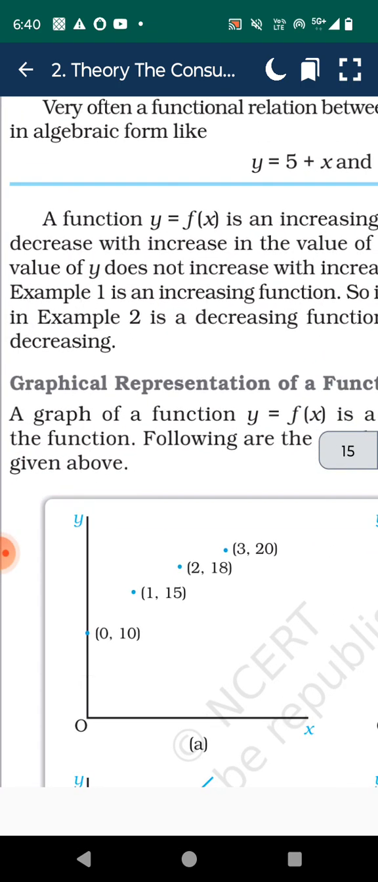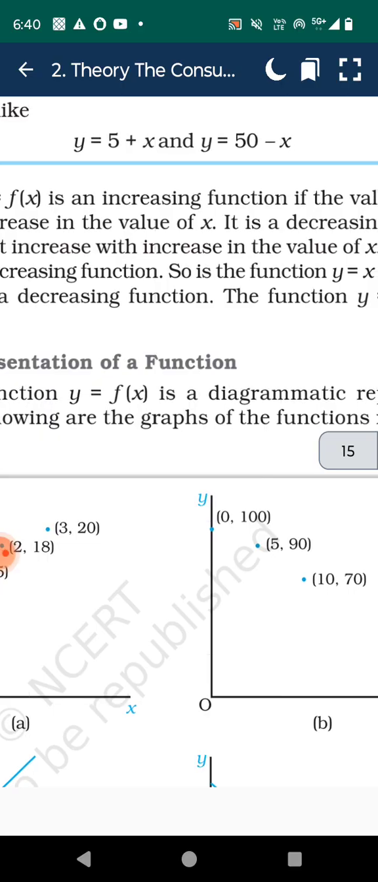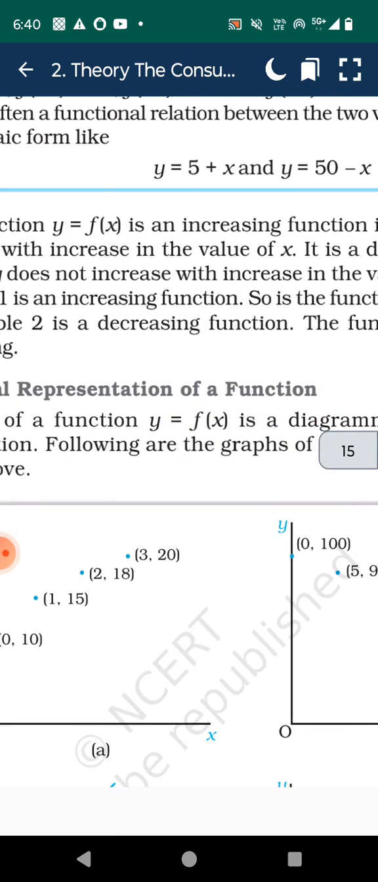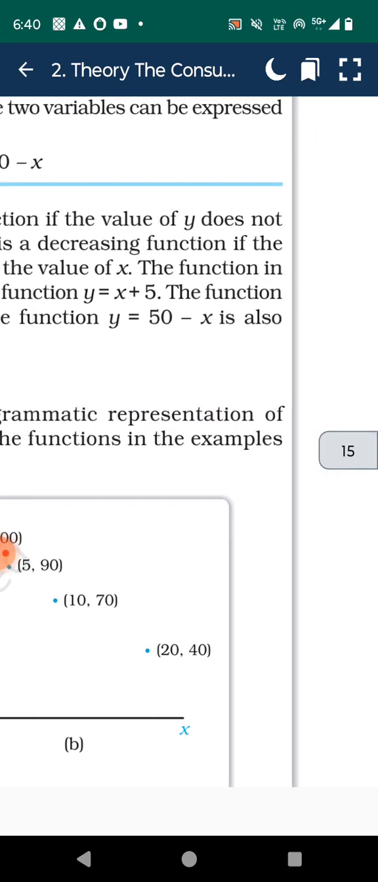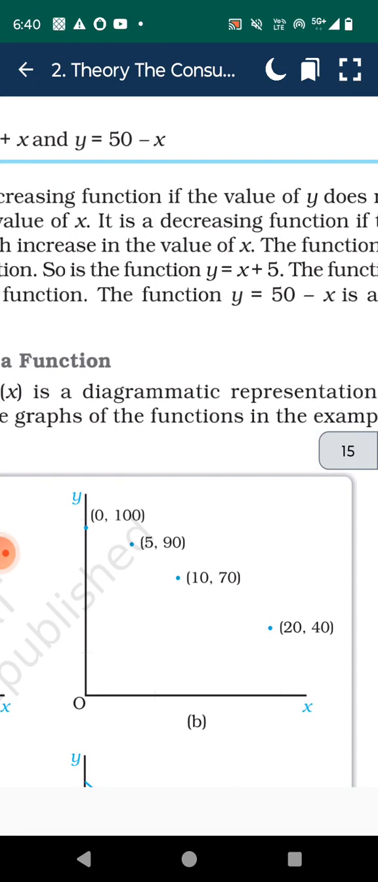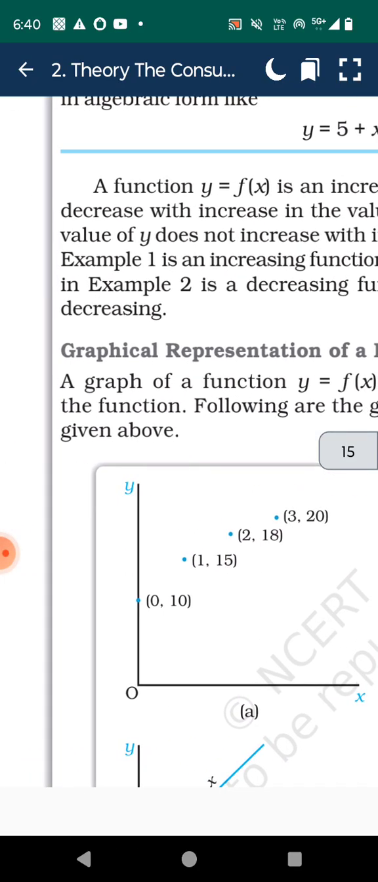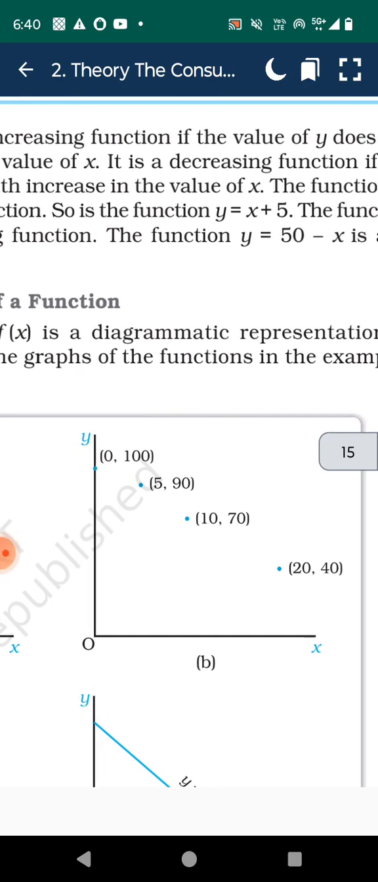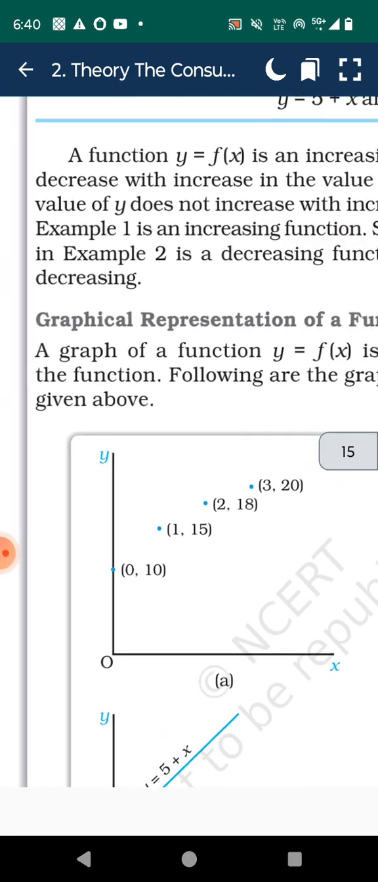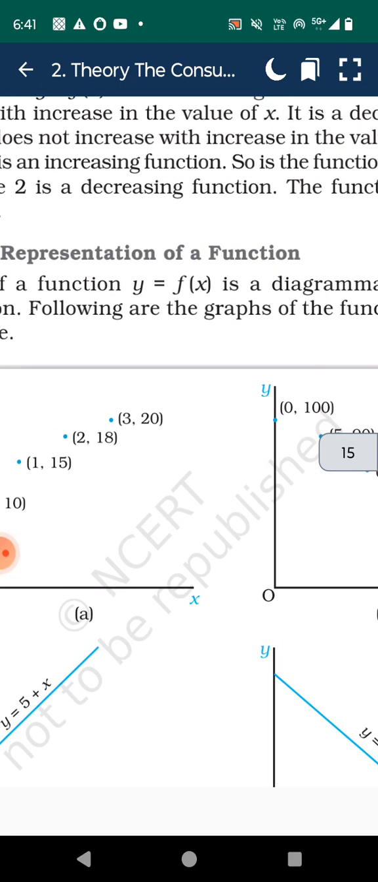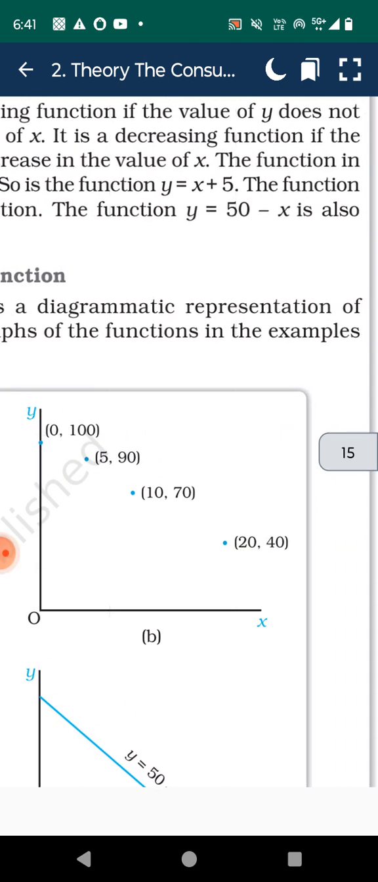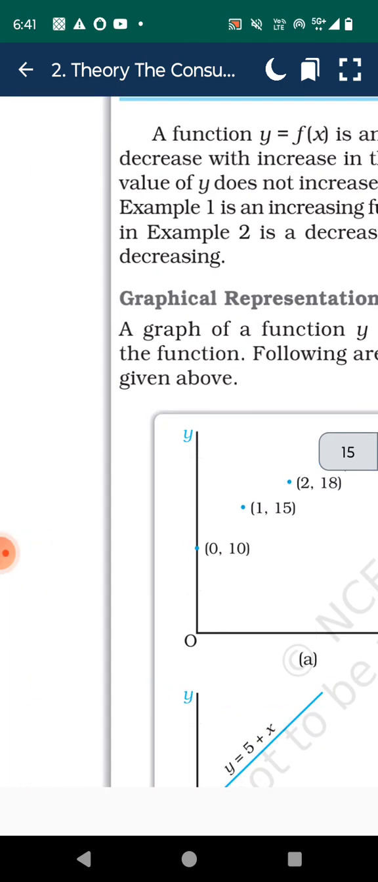A function y equal to f(x) is an increasing function if the value of y does not decrease with an increase in the value of x. It is a decreasing function if the value of y does not increase with an increase in the value of x. The function in example 1 is an increasing function, so the function y equal to x plus 5. The function in example 2 is a decreasing function. The function y equal to 50 minus x is decreasing.